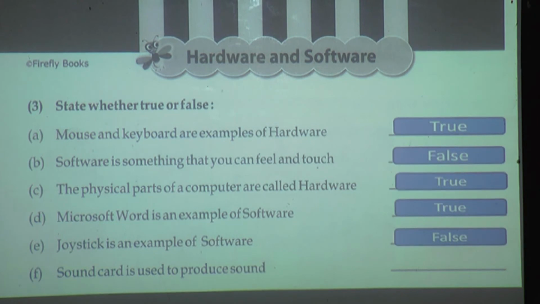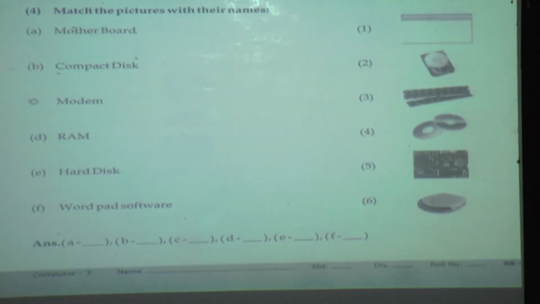Next, last one is a sound card is used to produce a sound. Then is it true or false? It is false. Sorry, answer is true. Answer is true. Sound card is used to produce sound. Understand? True or false?